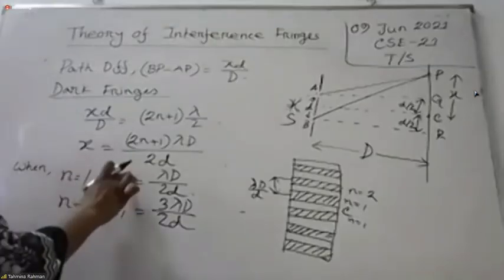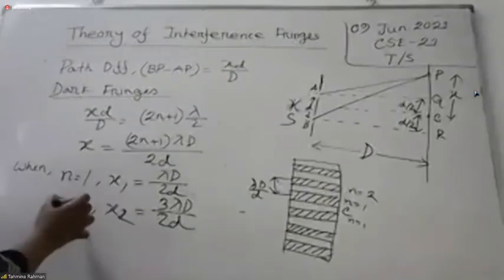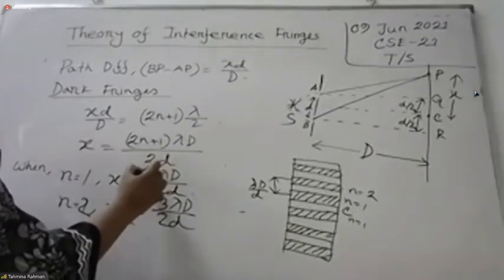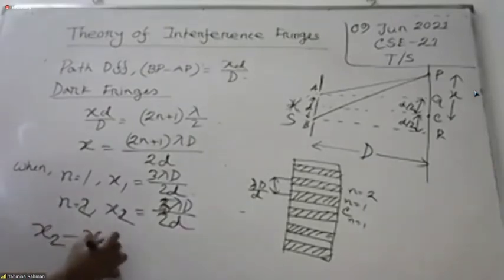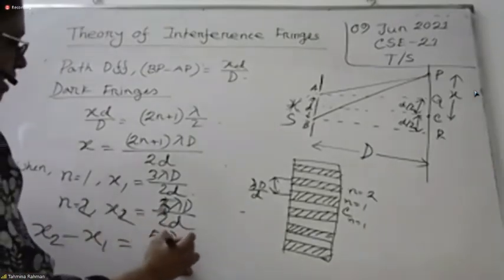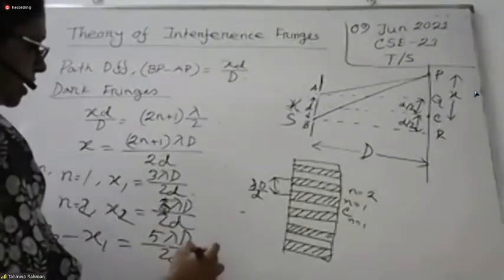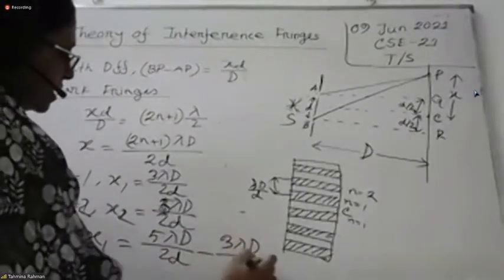Okay, so in this case, if we subtract the value, how much will it be? Lambda D by D, isn't it? It will be the same. If we give 1, then here 2, that is 3, this one is 5, so x2 minus x1 equals 5 lambda D by 2D minus 3 lambda D by 2D.